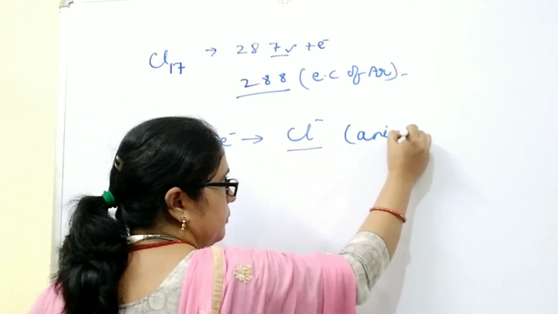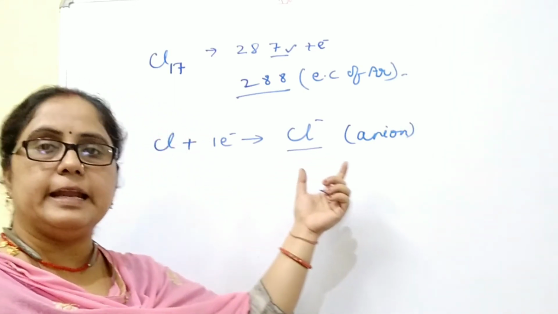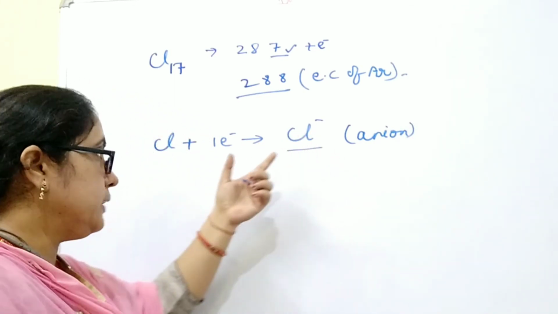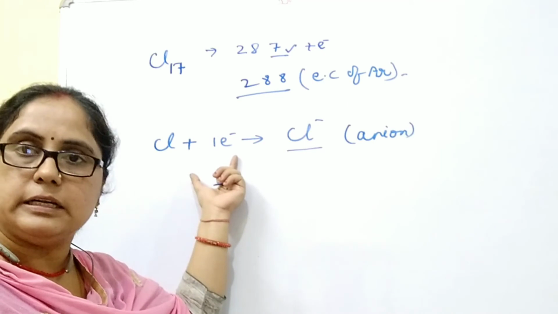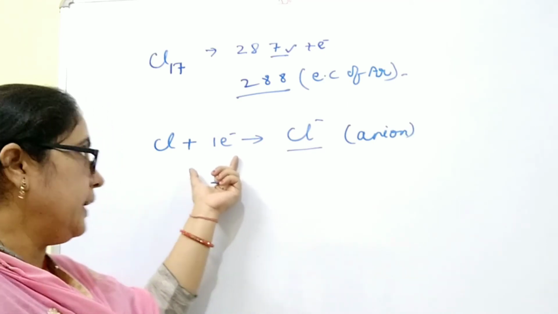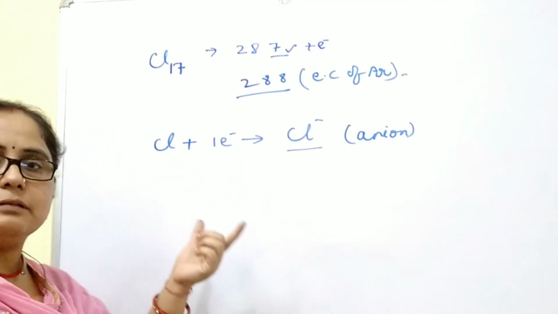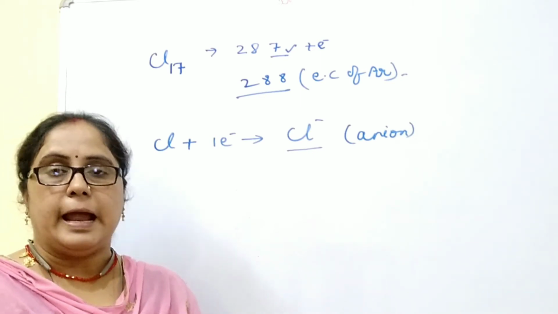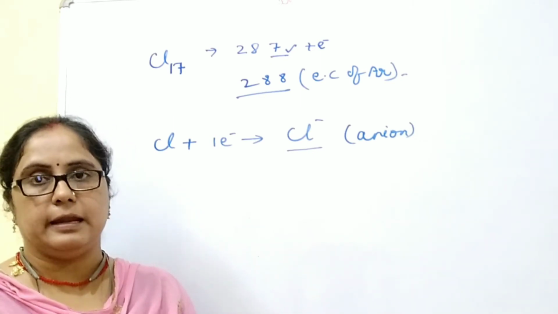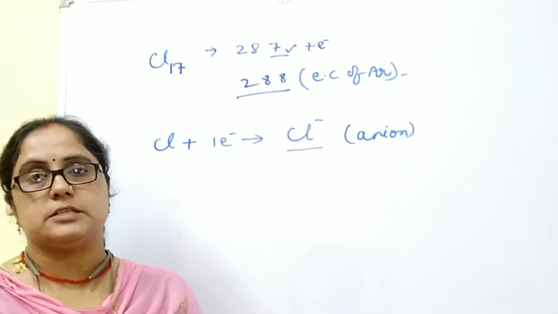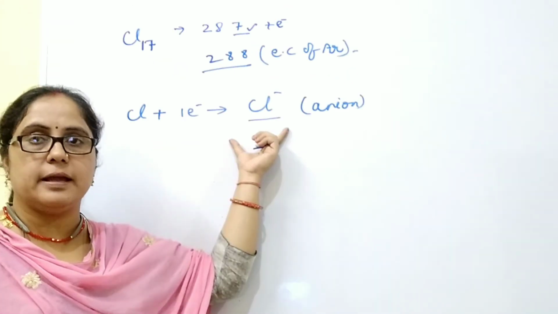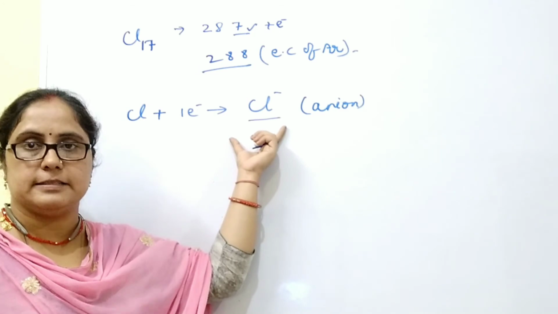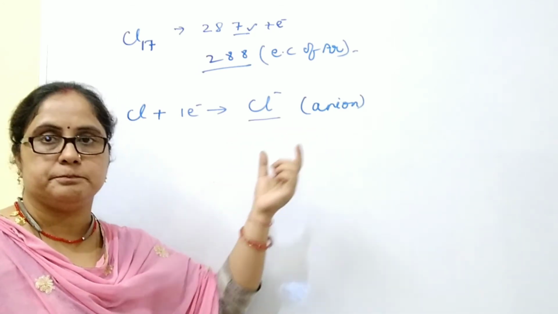Why does it carry negative charge? Because we know that electrons carry negative charge, so when a chlorine atom, which has equal numbers of positive and negative charges, gains one more electron, the amount of negative charge will be more. That's why it contains negative charge and becomes an anion.